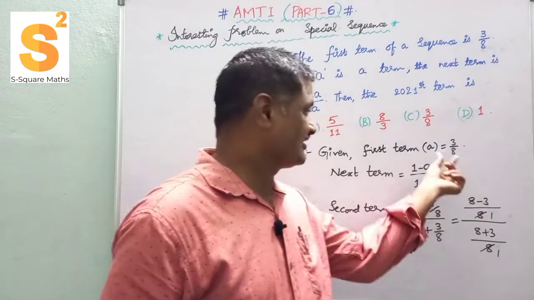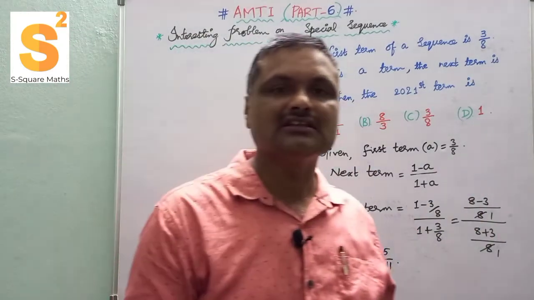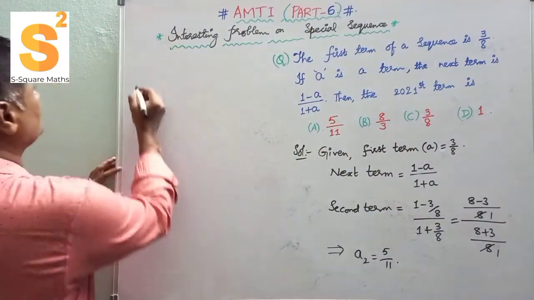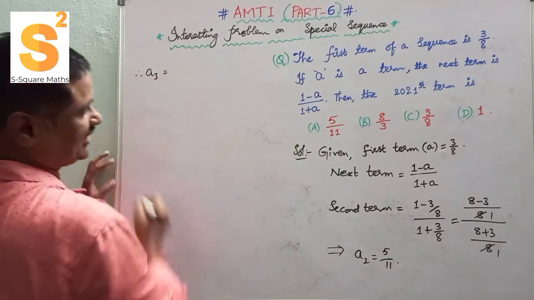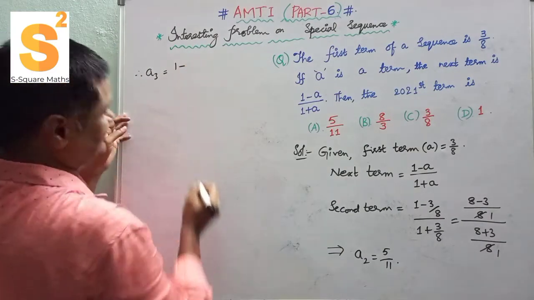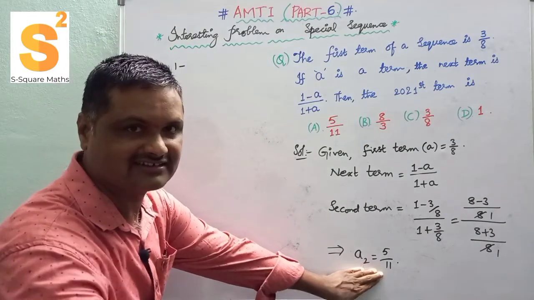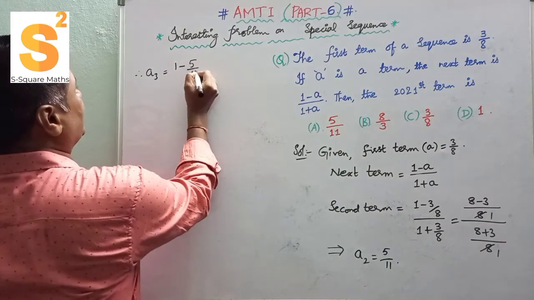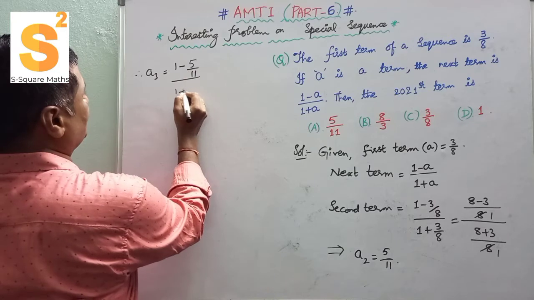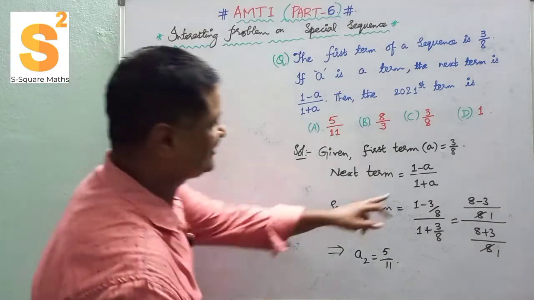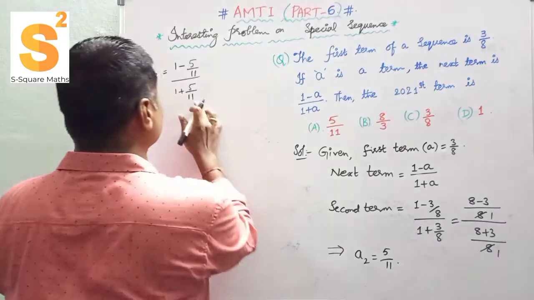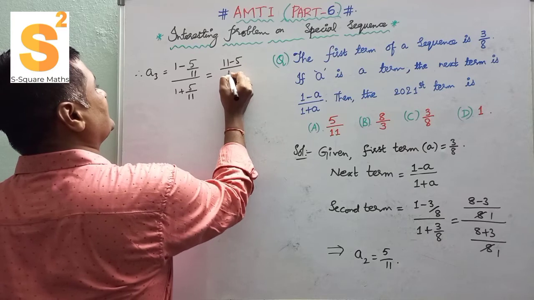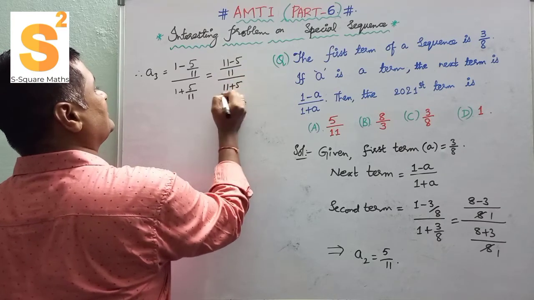Again, to find the next term, this is the first term A1, this is the second term. To find the third term or fourth term, we take the previous term. The next term is obtained by the same formula. So A3 is 1 minus 5 by 11 by 1 plus 5 by 11, by the definition of 1 minus A by 1 plus A. Now I can write 11 minus 5 by 11 over 11 plus 5 by 11.